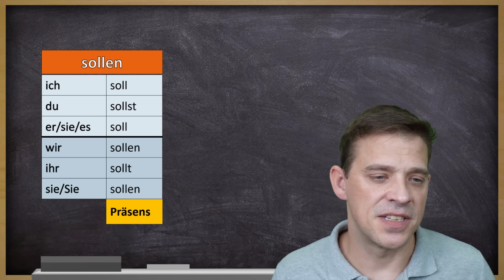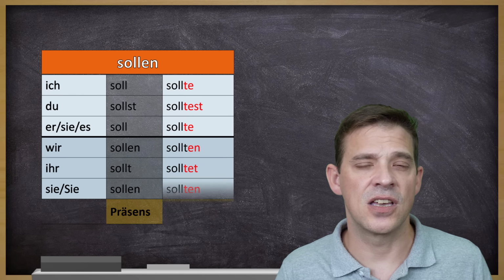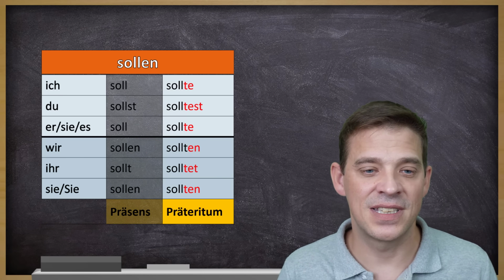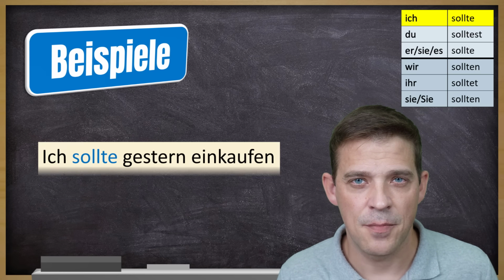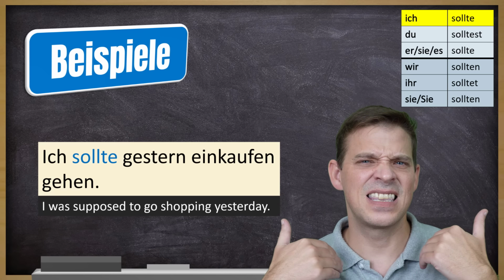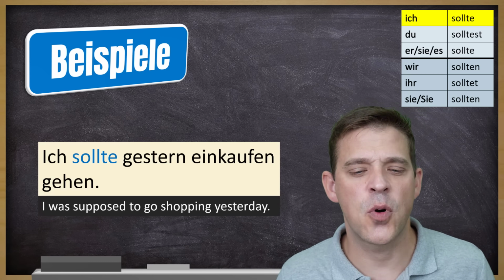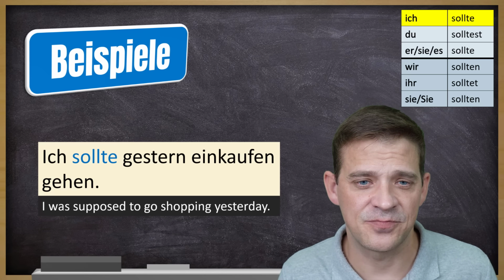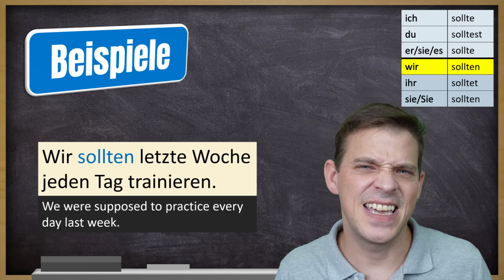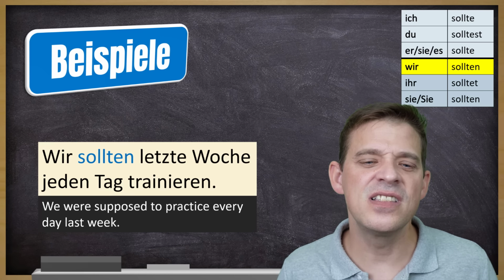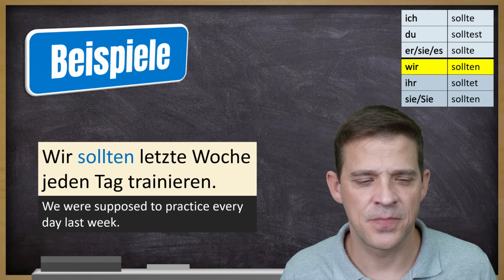Präsenskonjugation: ich soll, du sollst, er, sie soll, wir sollen, ihr sollt, sie sollen. Im Präteritum sieht das so aus: ich sollte, du solltest, er, sie, es sollte, wir sollten, ihr solltet, sie sollten. Beispiel mit ich: Ich sollte gestern einkaufen gehen. I was supposed to go shopping yesterday. Ein Beispiel mit wir. Wir sollten letzte Woche jeden Tag trainieren. We were supposed to practice every day last week.